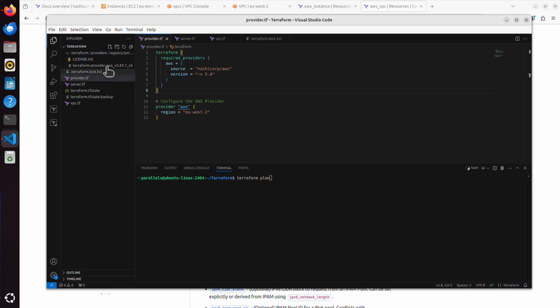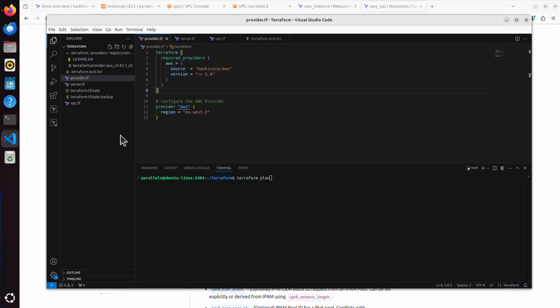But Terraform actually reads everything that is inside that folder, in that workspace we created, in the Terraform folder. So it doesn't matter if your configuration is in one file or in 100 files. Terraform will read all the information from all the files first, and only then it will start acting. It will start creating whatever you have in those files. So that's very important to understand as well.